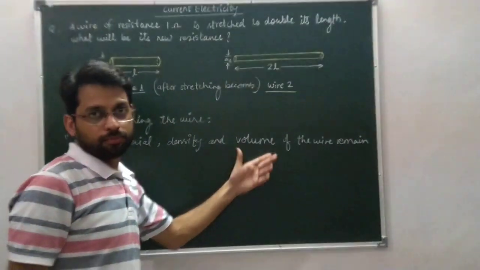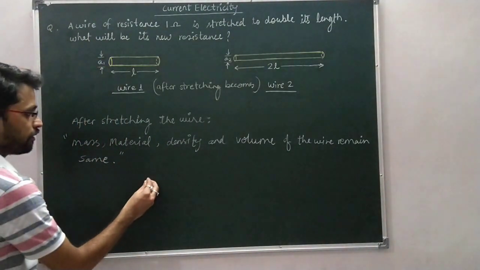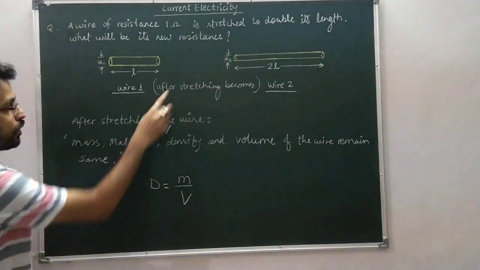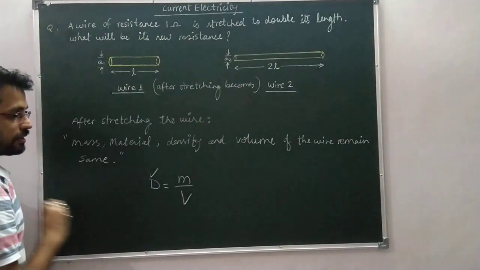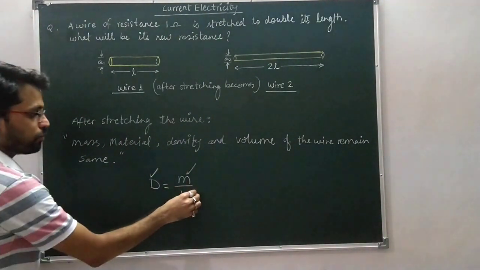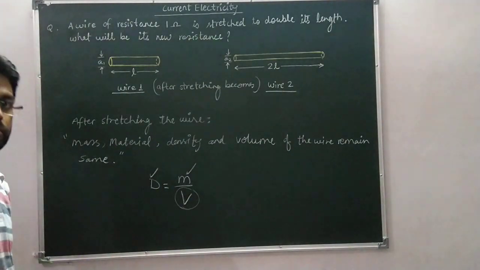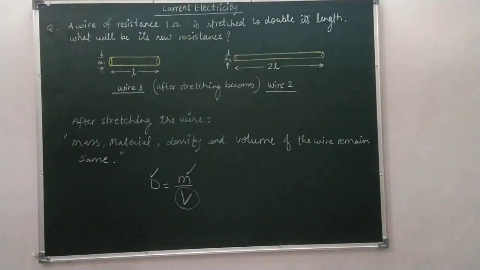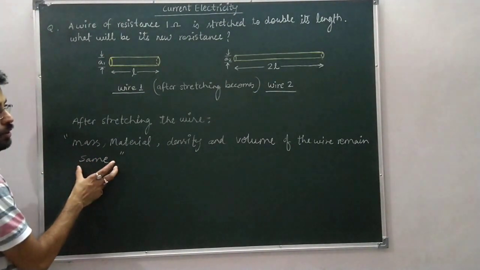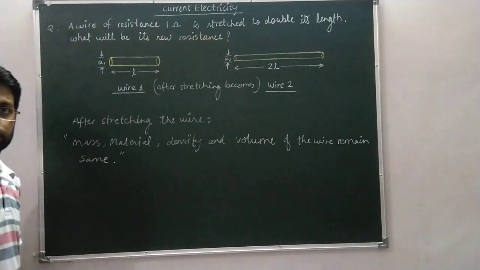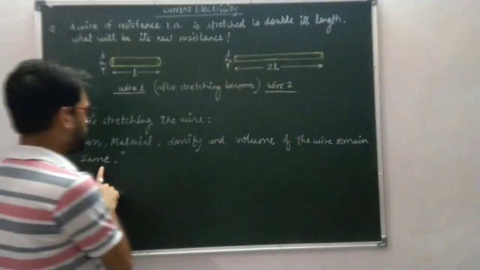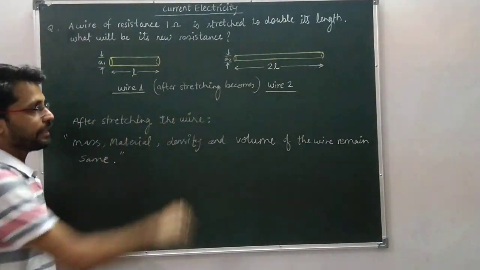And volume. Since we know that density is equal to mass upon volume, and density of the wire remains constant and mass of the wire remains constant, the volume of the wire is also constant. So note it down. This is a very important point to be noted for this type of questions. Mass, material, density and volume of the wire remain the same after stretching the wire.